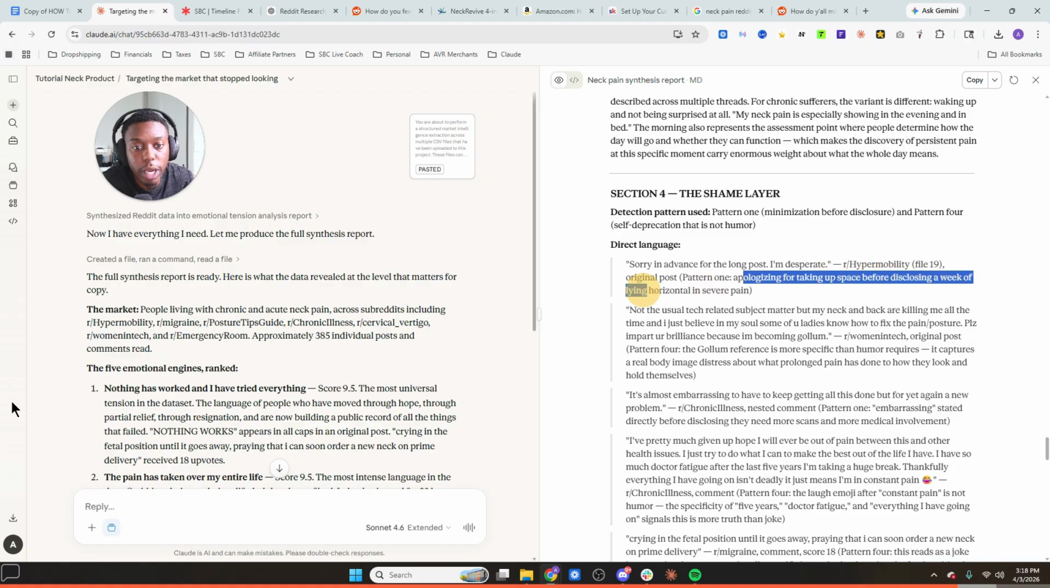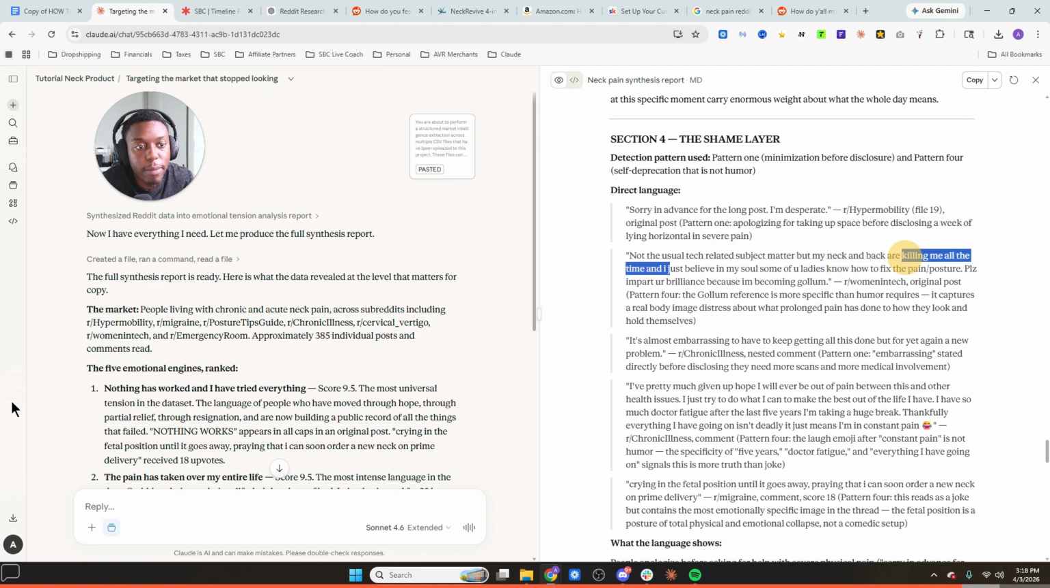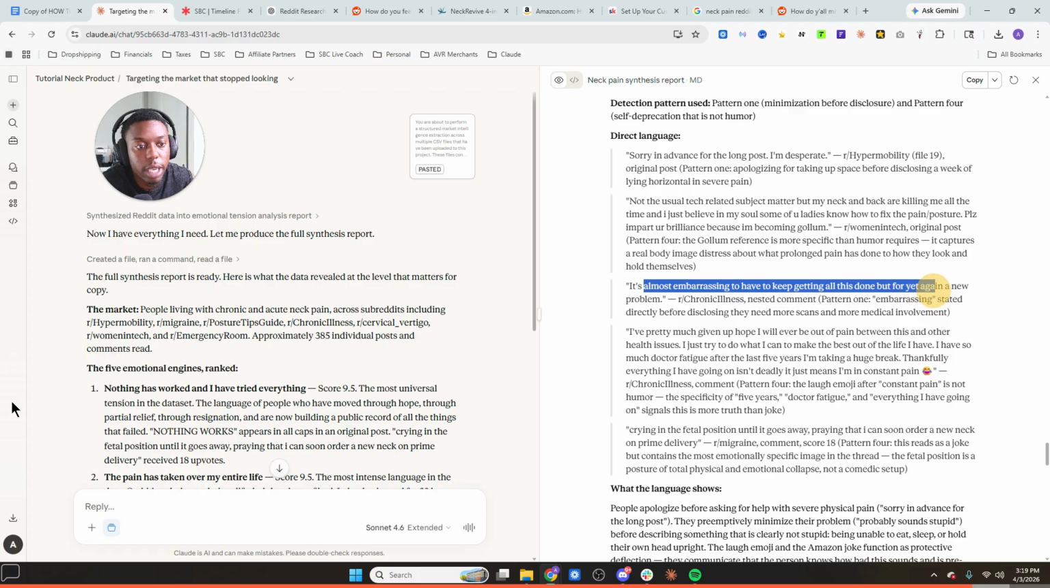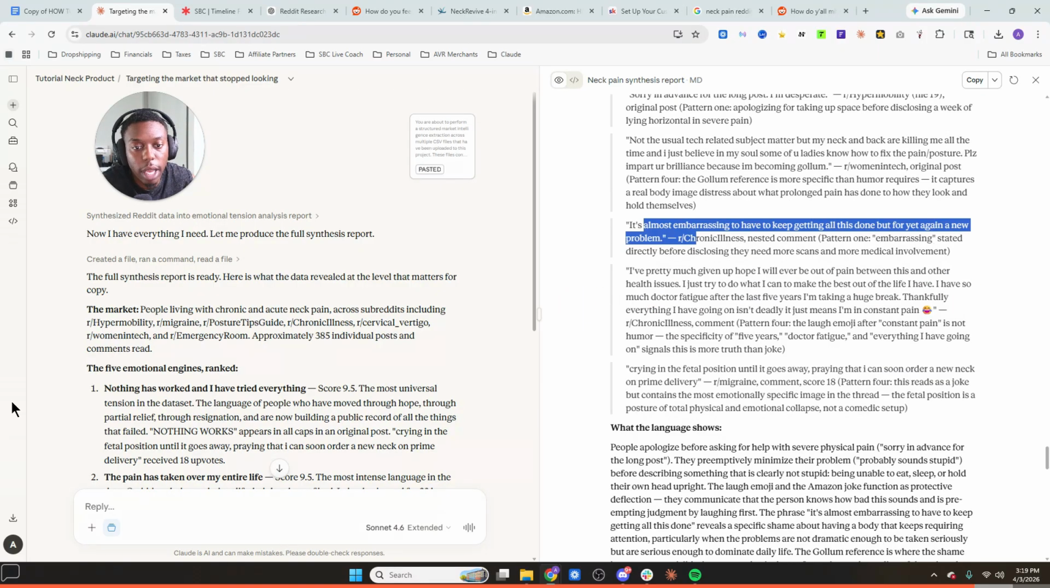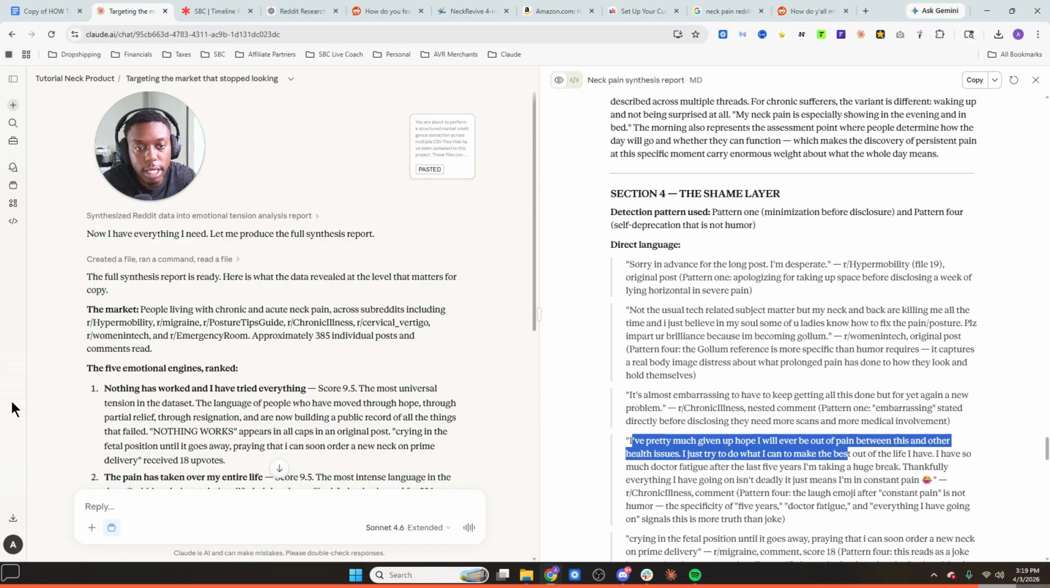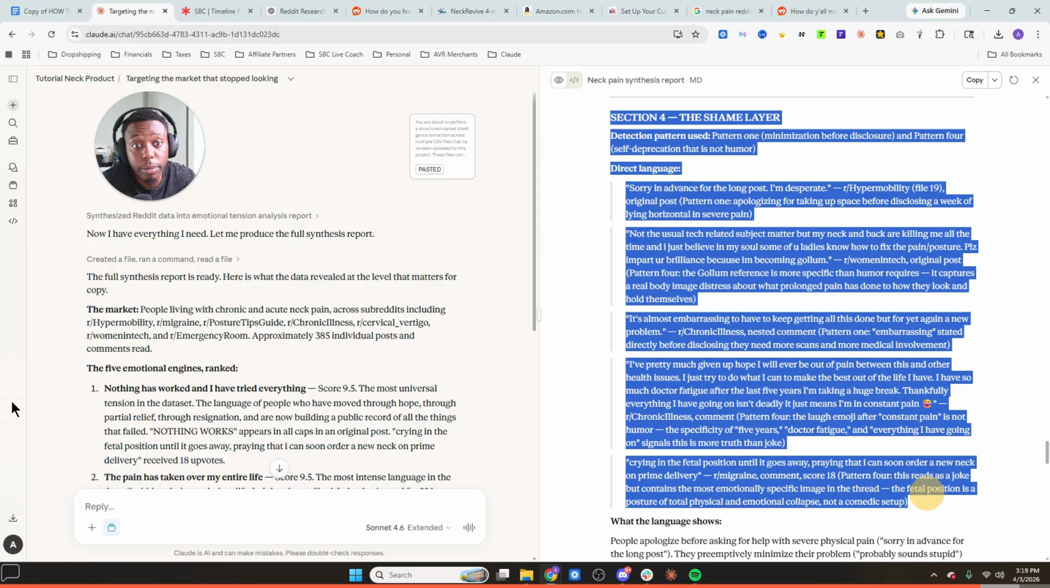Apologize for taking up space before disclosing a week of long hours in severe pain. "Not the usual tech-related subject matter, but my neck and back are killing me at the moment, and I just believe in my soul some of you ladies know how to fix pain and posture. Please impart your brilliance because I'm becoming Gollum." So this is women in tech. "It's almost embarrassing to keep getting all this done, but for yet another, again, a new problem, right?" So people are explaining that, "I'm embarrassed," or "I hate that I'm doing this," or blah, blah, blah. So the AI was trained to detect exactly how to detect embarrassment.